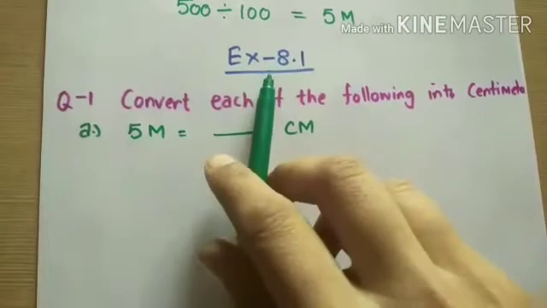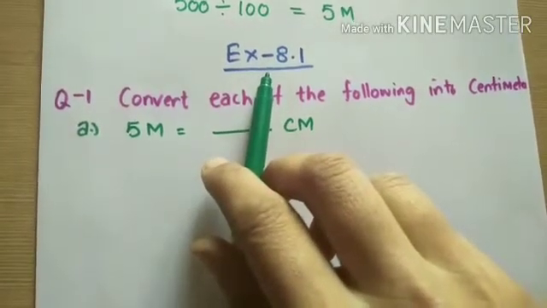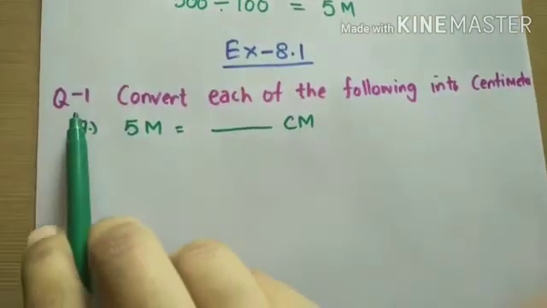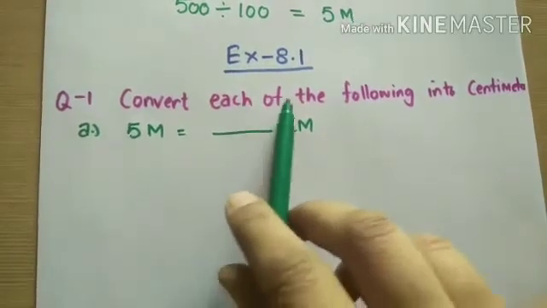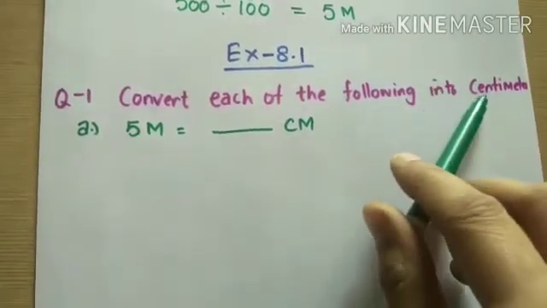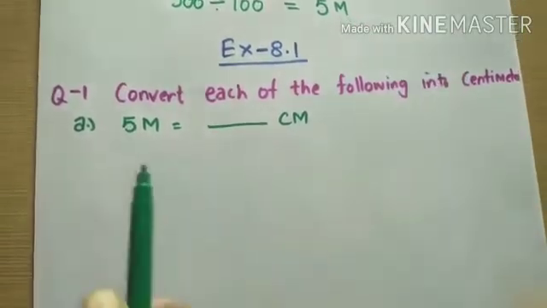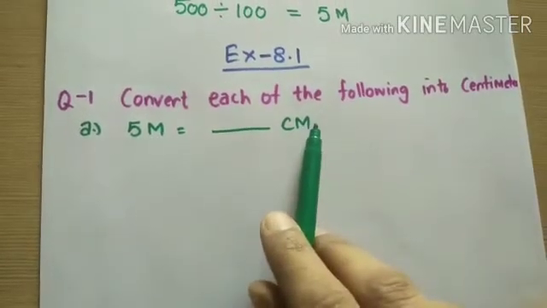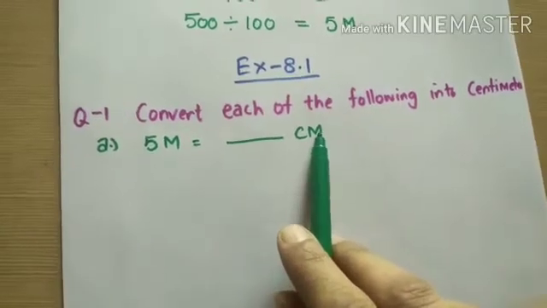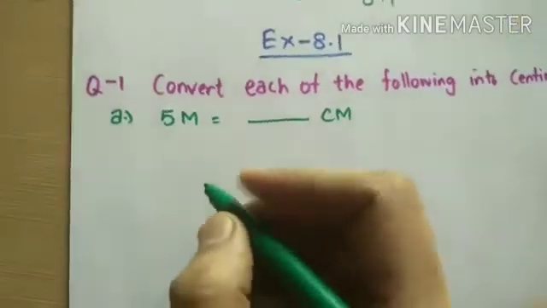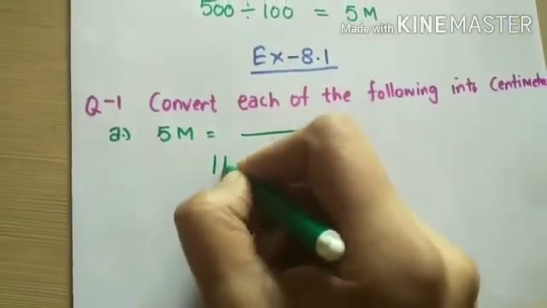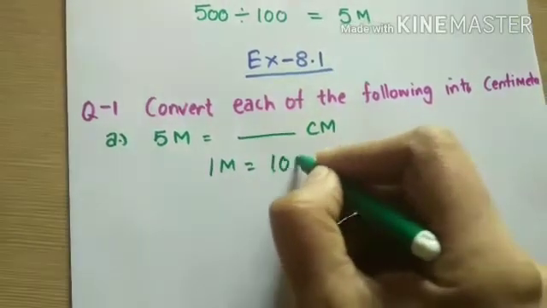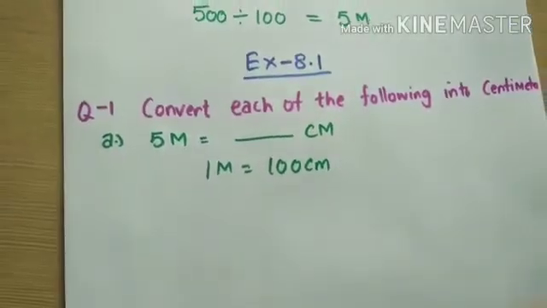So let's start exercise 8.1 of this chapter. Question number 1. Convert each of the following into centimeter. In this question, we have to convert a bigger unit into a smaller unit. First we will write 1 meter is equal to 100 centimeter.